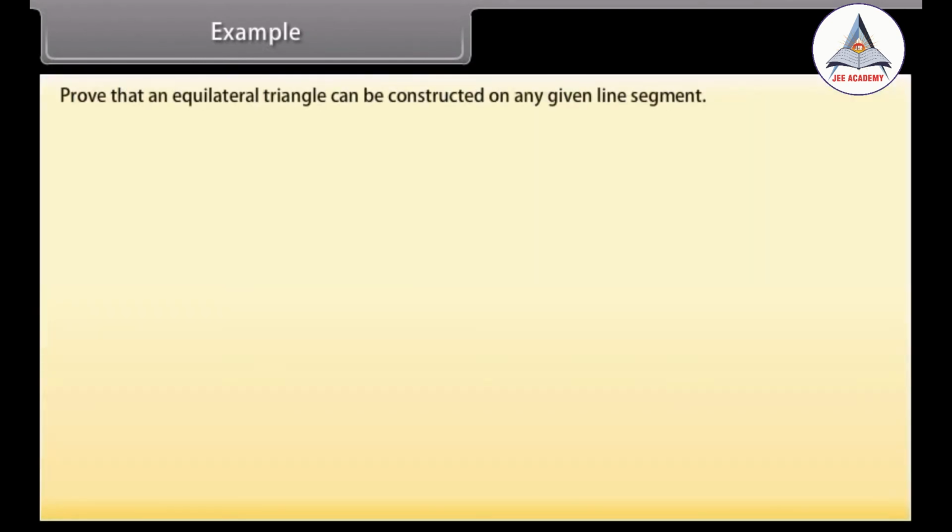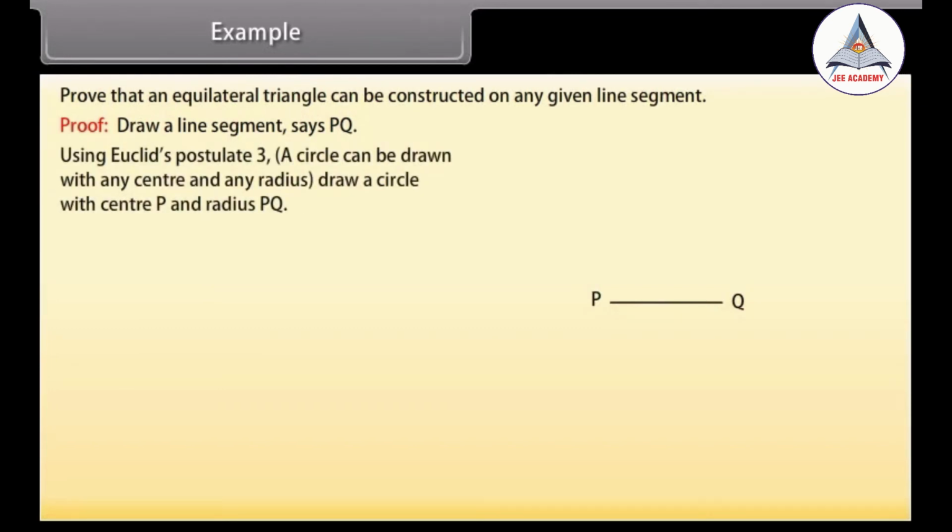Example. Let's solve an example now. Prove that an equilateral triangle can be constructed on any given line segment. Draw a line segment, say PQ. Using Euclid's postulate 3, which says that a circle can be drawn with any center and any radius, we will draw a circle with center P and radius PQ.